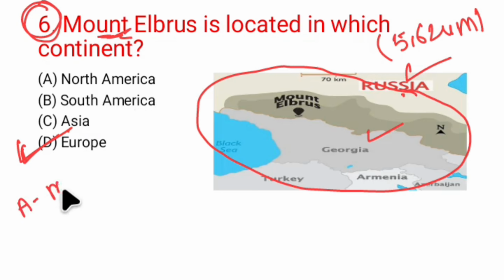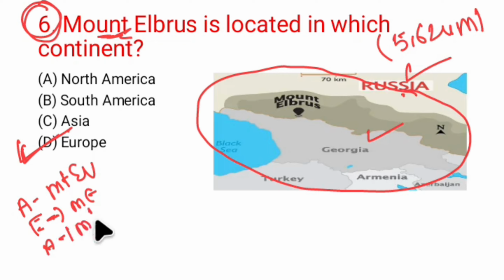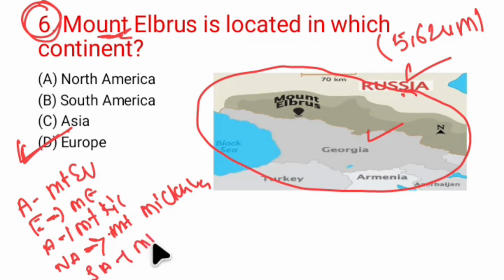For Asia, it is Mount Everest. For Europe, it is Mount Elbrus. For Africa, it is Mount Kilimanjaro. For North America, it is Mount McKinley. For South America, it is Mount Aconcagua. For Antarctica, it is Mount Vinson. The highest peaks in the respective continents are also important for the examination.